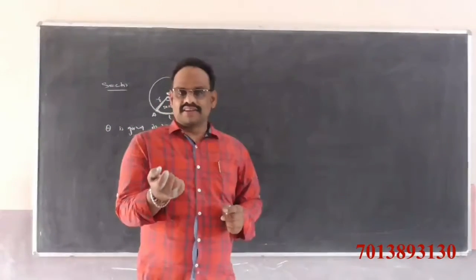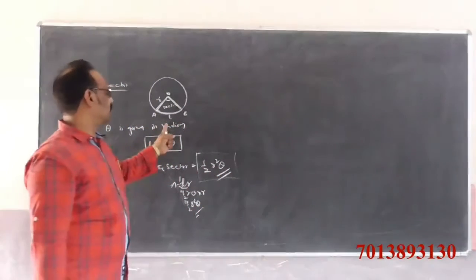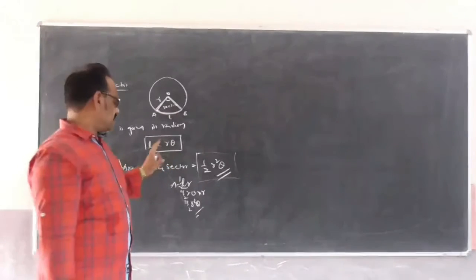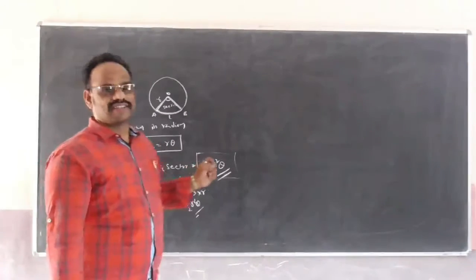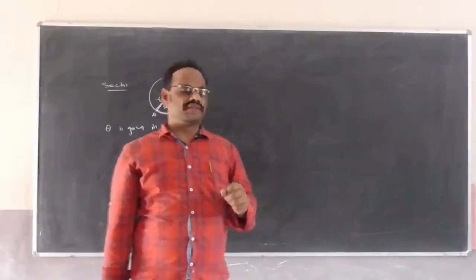When theta is given in radians, the length of the arc is L is equal to r theta, theta must be in radians, and the area of the sector A is equal to half of r square into theta.